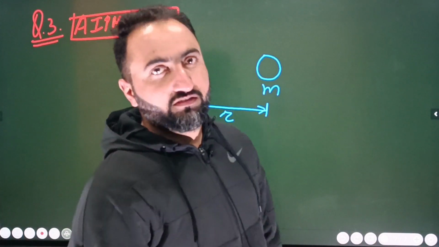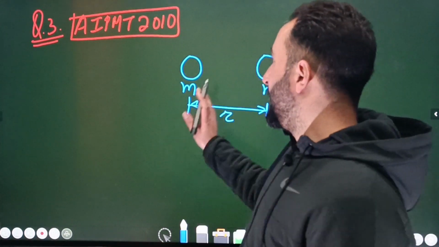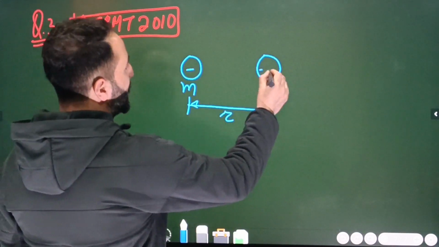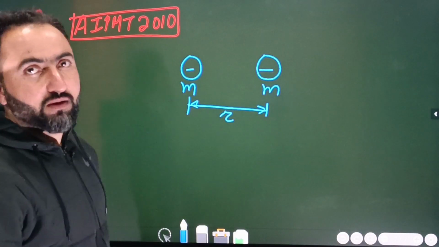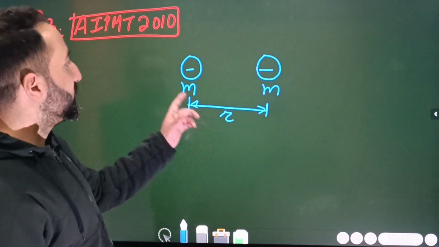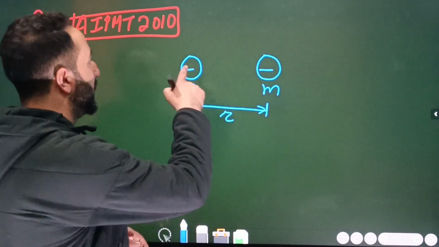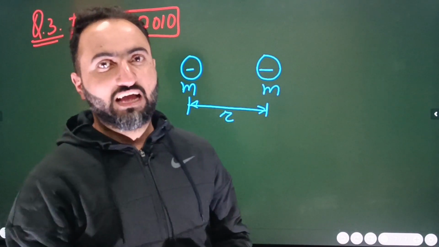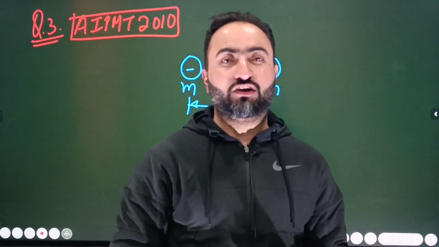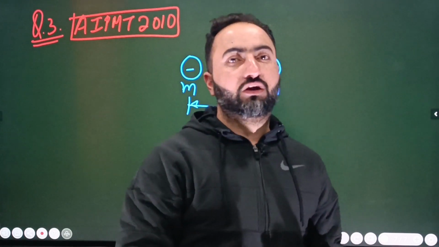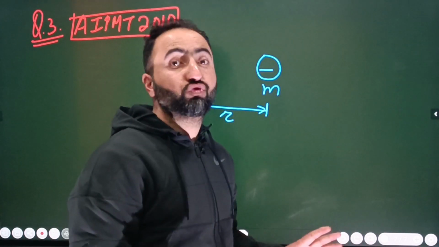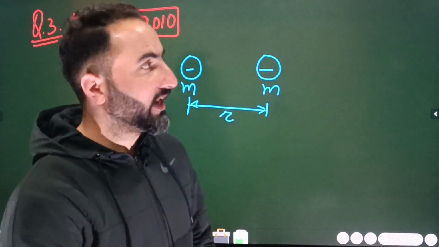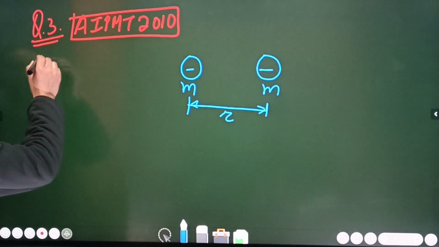Now electrons are added to this and electrons are added to this, as a result of which both these particles become negatively charged. Now the question is: calculate the number of excess electrons that are given to each particle, to particle A and to particle B, so that the gravitational force balances the electrostatic force.